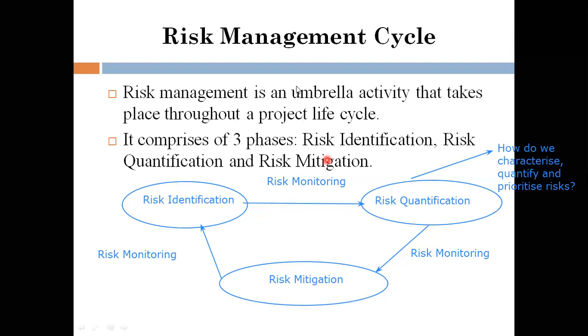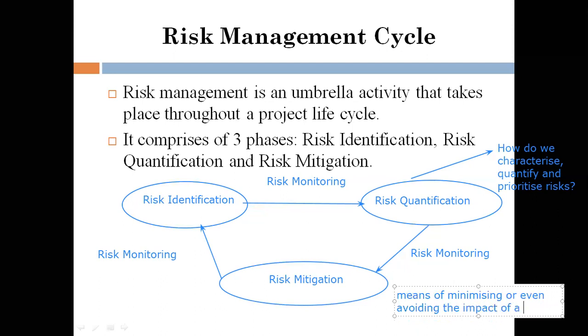And next I talk about risk mitigation. The meaning of mitigating is minimizing. Okay, so risk mitigation means minimizing or even avoiding the impact of a risk.